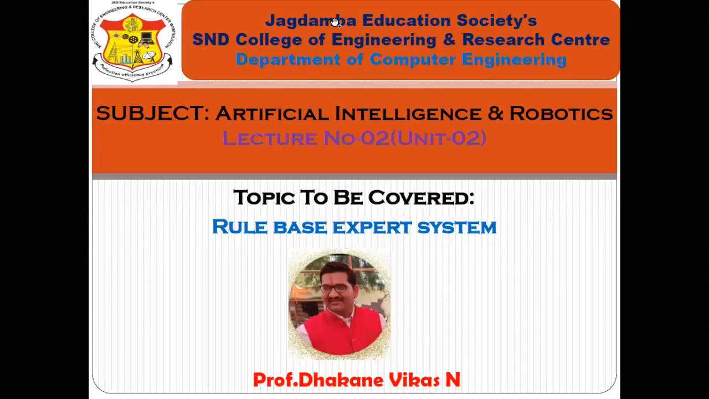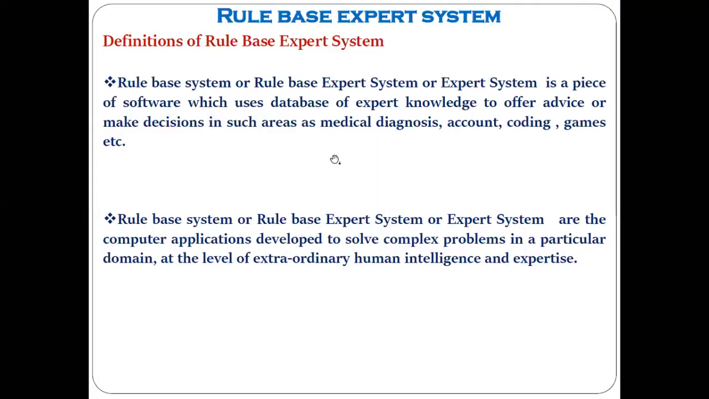Okay, let's start with our second lecture from unit 2. From yesterday, we have started the second unit, and yesterday we covered the first point of this unit, that is problem decomposition and the goal tree. Today we are going to discuss one more new topic, that is the rule-based expert system, on which questions have been asked many times for 4 marks or 8 marks.